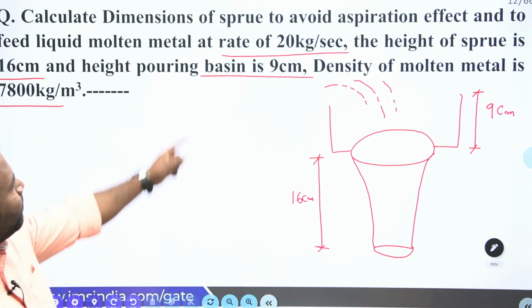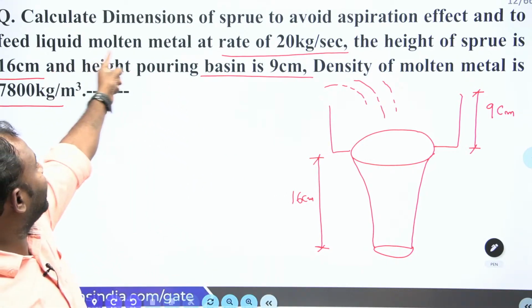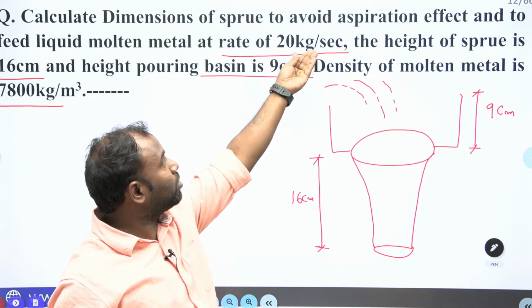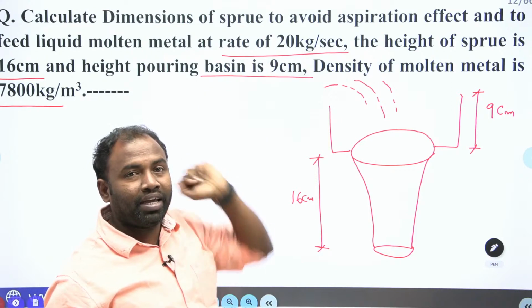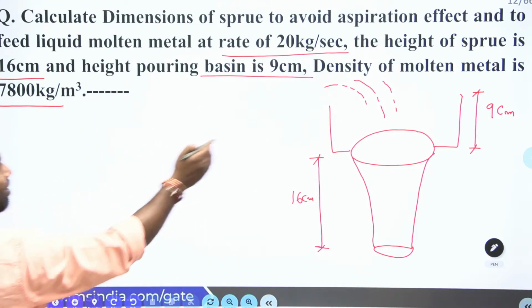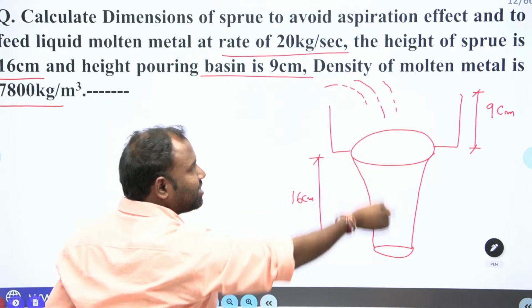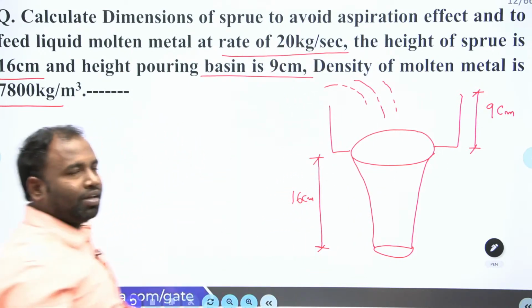What else is given? Molten metal at a rate of 20 kg per second. So this much mass per second is going to enter. Here the mass of the molten metal entering into the gating system is 20 kg per second. Right.